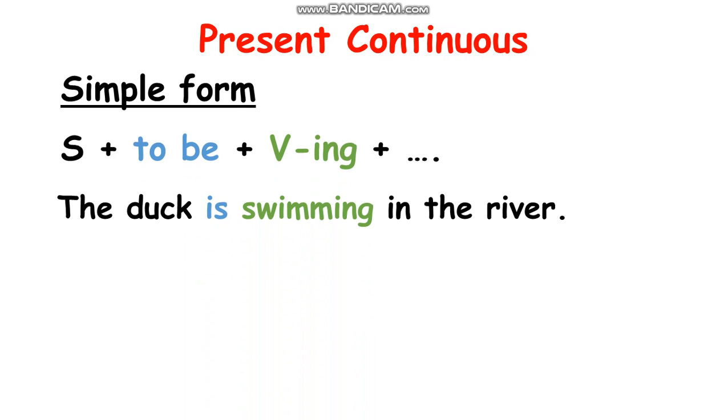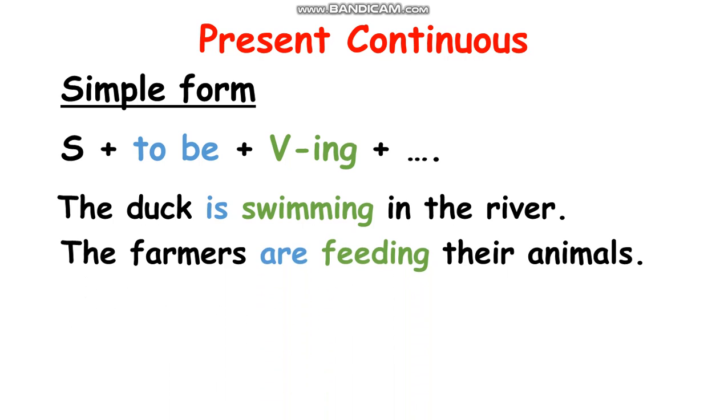So the subject is the duck, verb to be is is, and verb ing is swimming. Alright, so subject plus verb to be plus verb ing plus something.